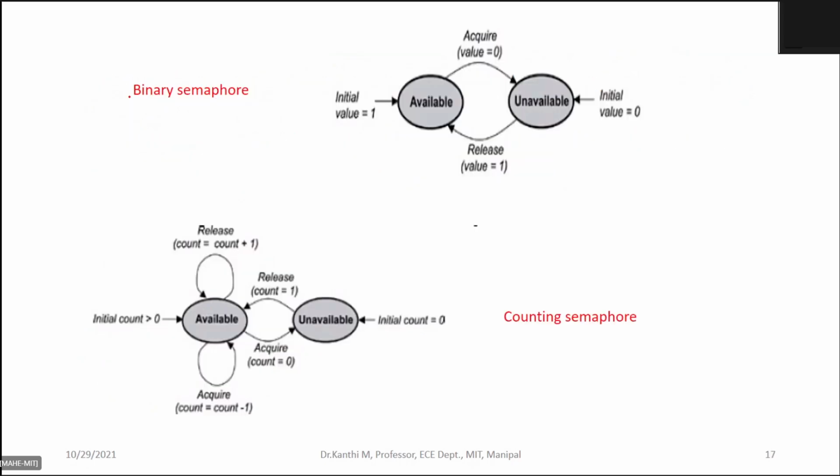Okay, let us see the binary semaphore. Here you can see that you have an initial value which is available. Which means if the semaphore value is 1, the semaphore is available.